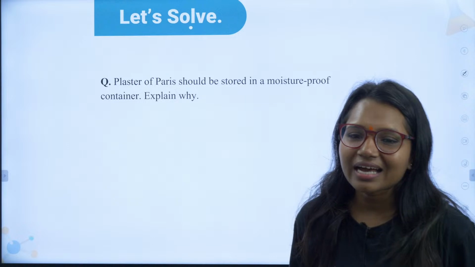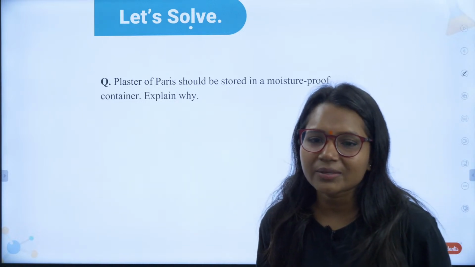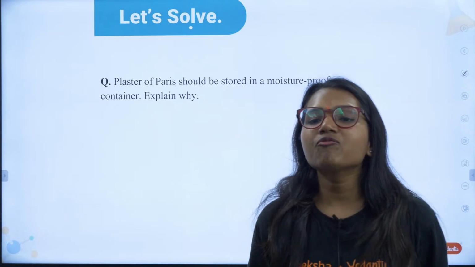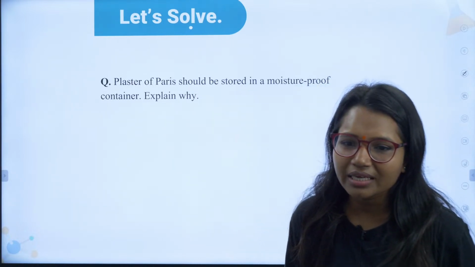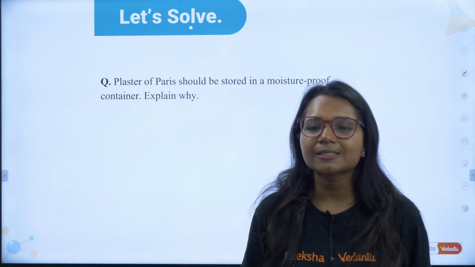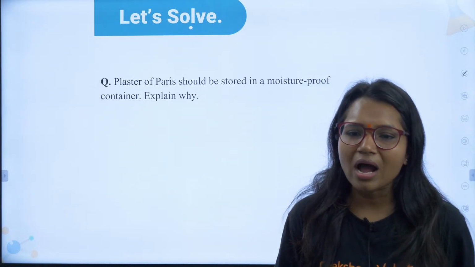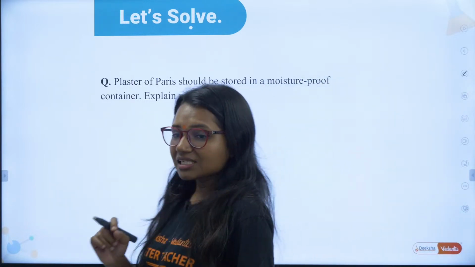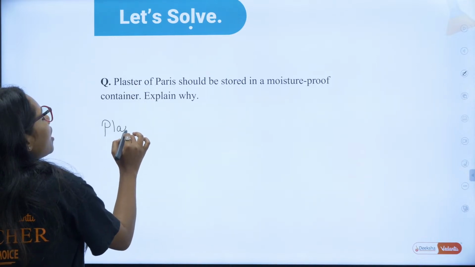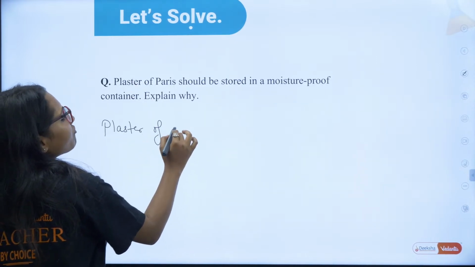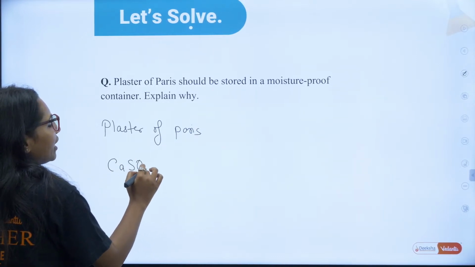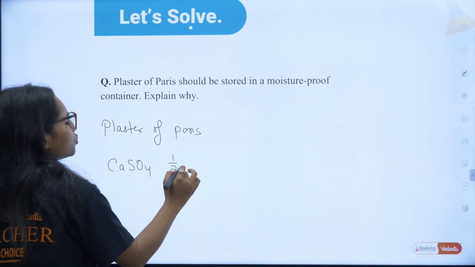Yes, absolutely correct. Very good, Shikha. Because it comes in contact with moisture, it becomes hardened and forms gypsum. Calcium sulfate with half H2O, absolutely correct. So the formula for plaster of Paris is calcium sulfate with half H2O.